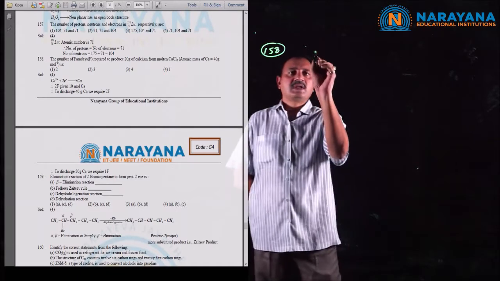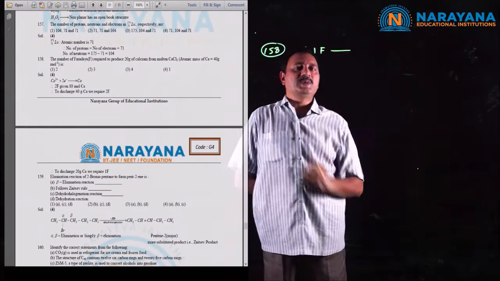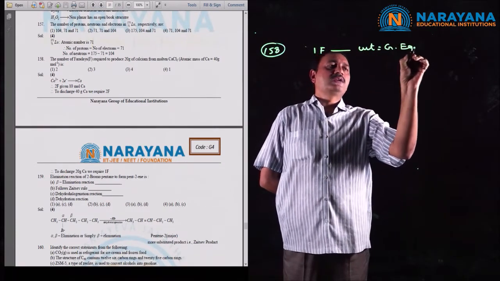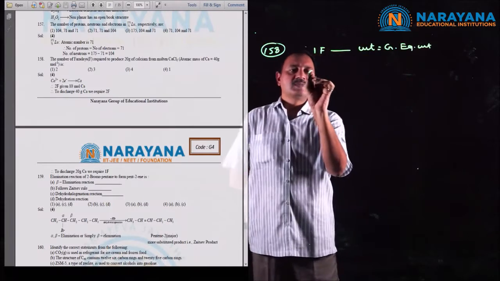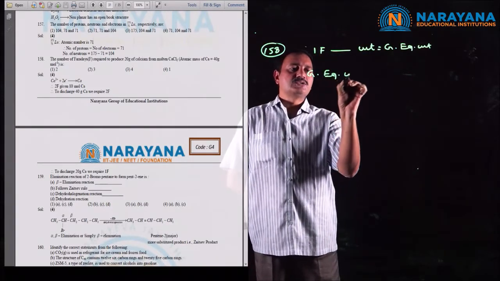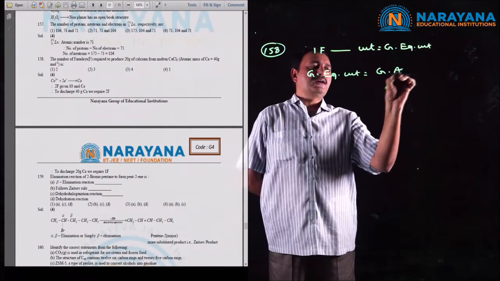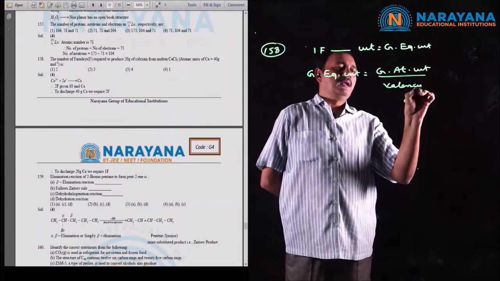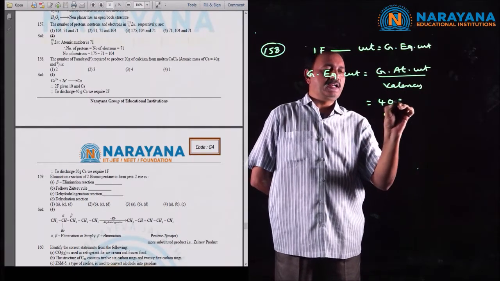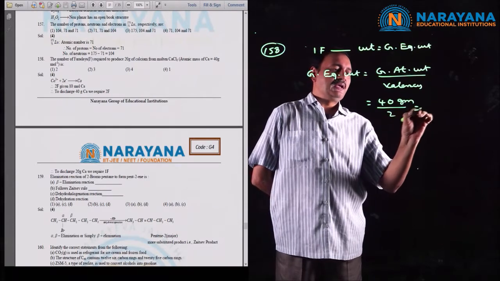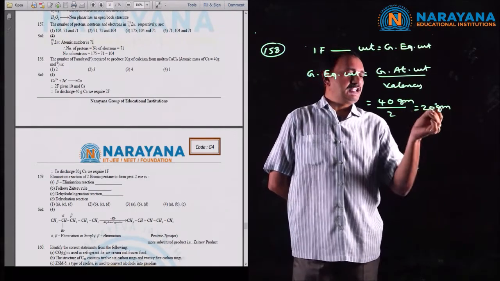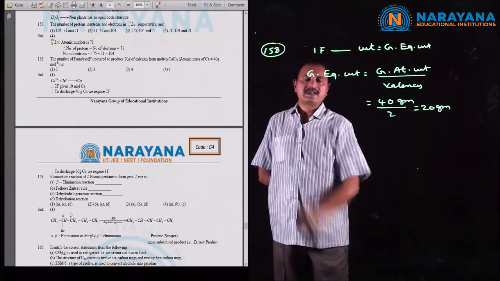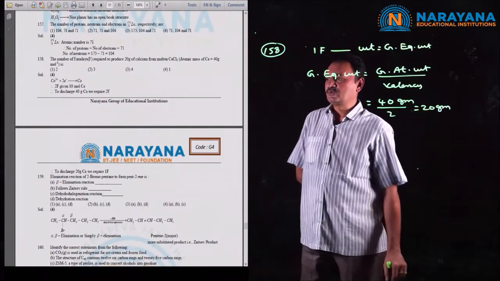Now let us consider. If 1 Faraday of electric current is passed, the weight deposited is equal to the gram equivalent weight of that element. Now, gram equivalent weight is equal to gram atomic weight of the element divided by valency of that element. Here the gram atomic weight of calcium is 40 grams and the valency is 2, that is equal to 20 grams. That is, for the deposition of 20 grams of calcium, we require 1 Faraday of electric current. The answer is direct. Now the answer is 1, that is the fourth option.